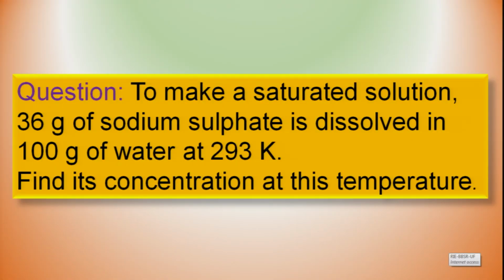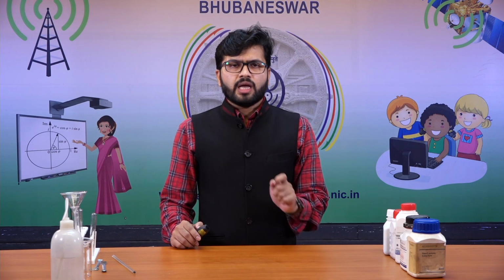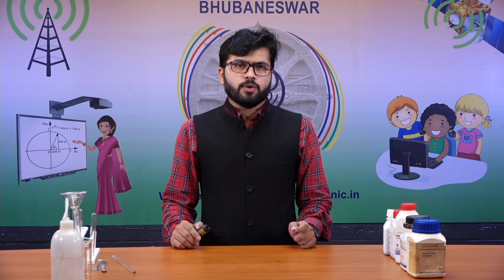So to understand in a little better way, let us solve another example. The question is, to make a saturated solution, 36 gram of sodium sulfate is dissolved in 100 gram of water at 293 Kelvin. Find its concentration at this temperature. Take your pen and paper and try to solve it. I am bringing you the solution to this problem.